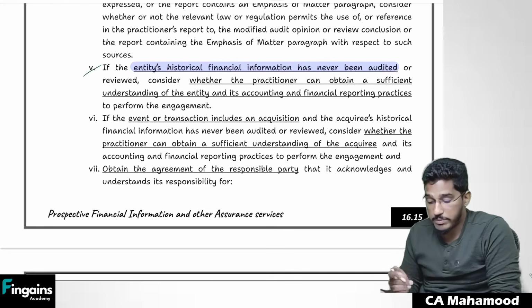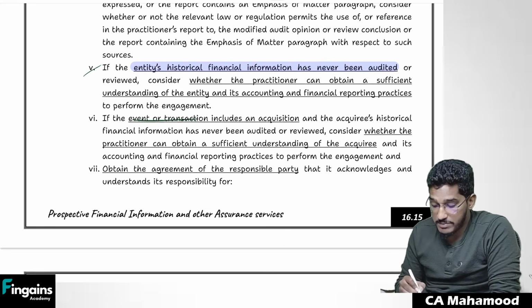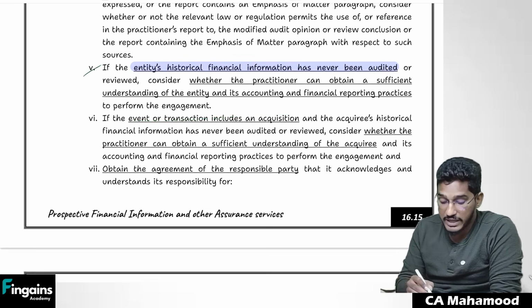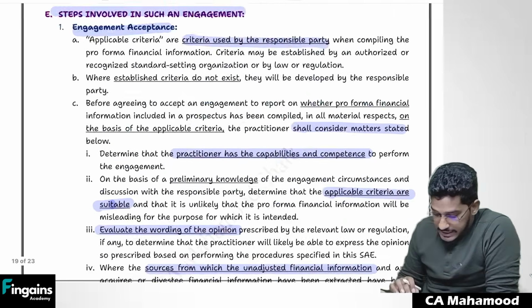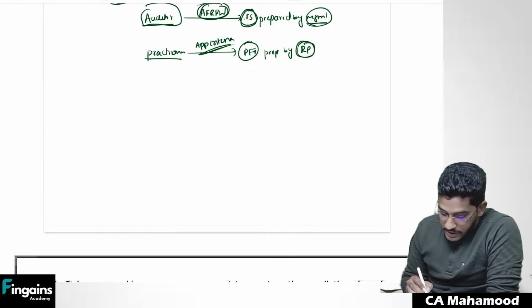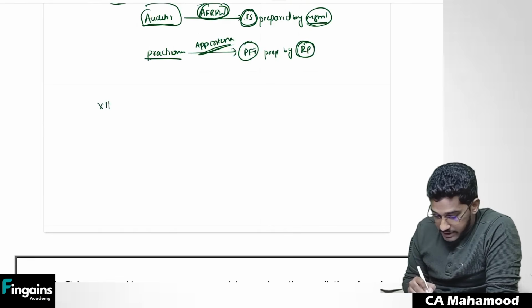Sometimes you might be required to prepare pro forma financial information because of some acquisition. So when you are going for acquisition, then also pro forma adjustments will come. I will tell you one example to make you understand this also. Take for example, X Limited company is there.